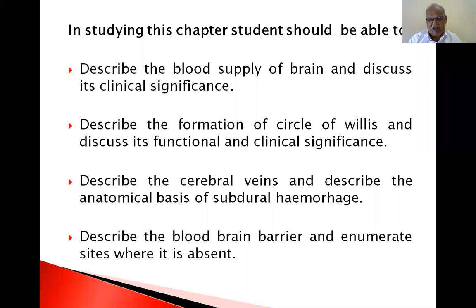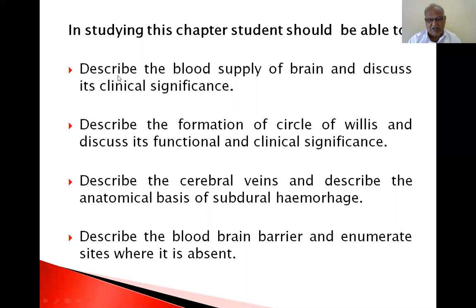You must know the blood supply of the brain and discuss its clinical significance. Describe the formation of the circle of Willis and discuss its functional and clinical significance. Now, describe the cerebral veins and the anatomical basis of subdural hemorrhage, because that is caused by the cerebral veins. And describe the blood-brain barrier and enumerate sites where it is absent. You must know all these criteria at the end of this session. You must be able to answer it.